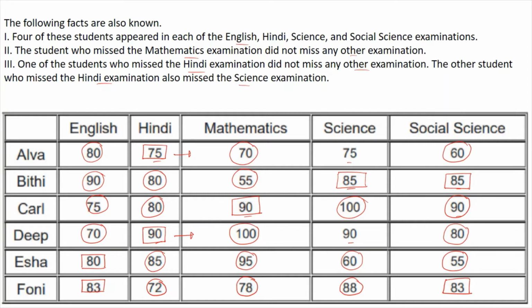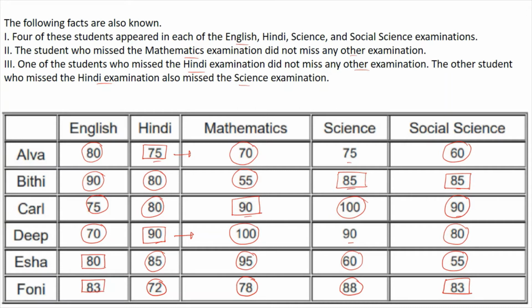So we have found out the least and the maximum numbers scored by students in which they have definitely appeared.